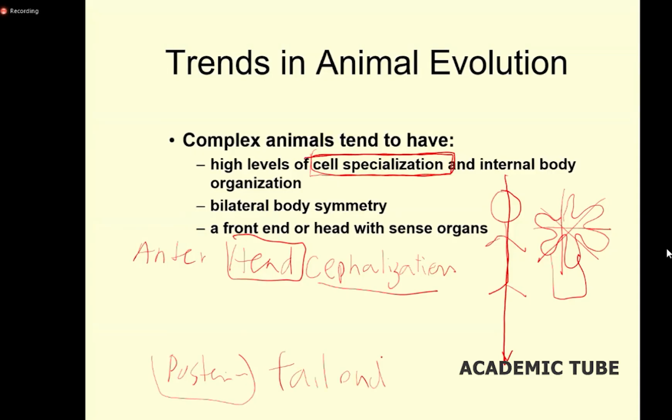And the head end usually concentrates sense organs. In advanced animals, sense organs usually concentrate only in the head area, whereas in primitive animals, sensory cells spread all over the body. And also they form a body cavity in most advanced animals. The body cavity is a secondary formation of embryonic development, by splitting the mesodermal layer during embryonic development.